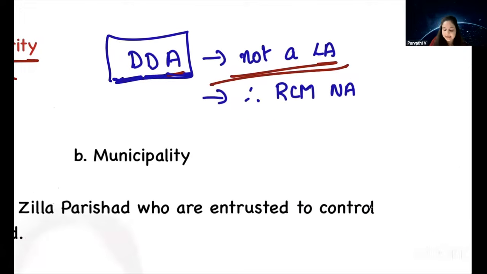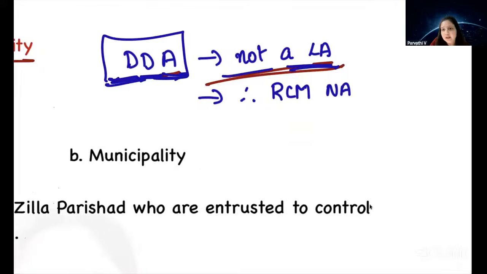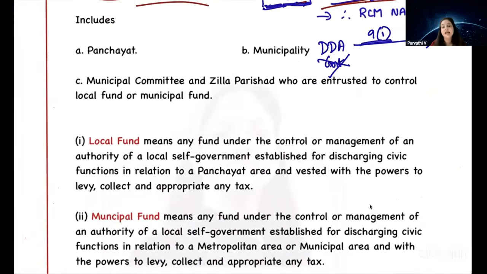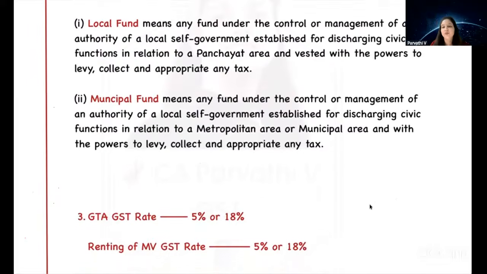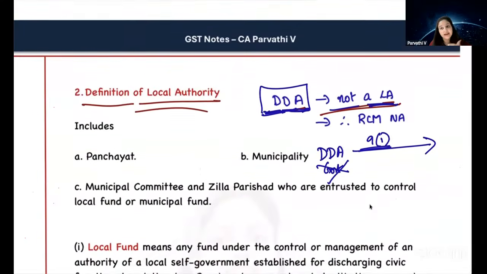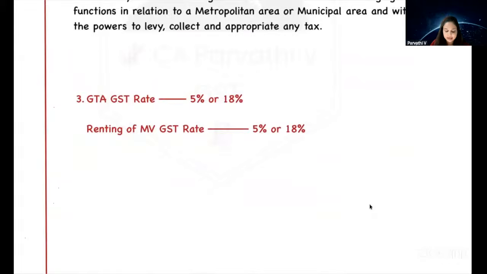Now they have said Delhi Development Authority is not a local authority. You cannot treat Delhi Development Authority as government. So if Delhi Development Authority is providing any services, it is not government. Therefore, 9(1) is applicable, and 9(3) RCM is never applicable. Yes, it is already covered in Jan 26. I've just mentioned it once more because it is there in your May 26 amendment booklet. It was already there in your Jan 26 amendment booklet. Okay. Now the next amendment.